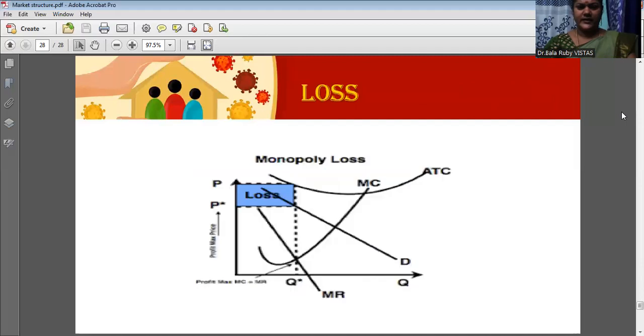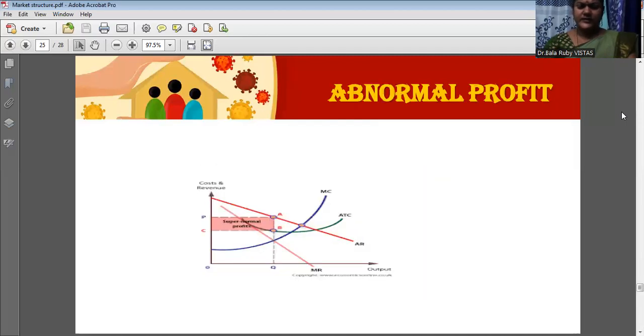First, let us clearly discuss the abnormal profit. See, on the x-axis, we measure the output, and on the y-axis we measure the cost as well as revenue. First, you draw the average revenue curve. It is a downward sloping curve. Then you draw the marginal revenue curve. It is lower than the average revenue. So first you draw average revenue, then you draw marginal revenue.